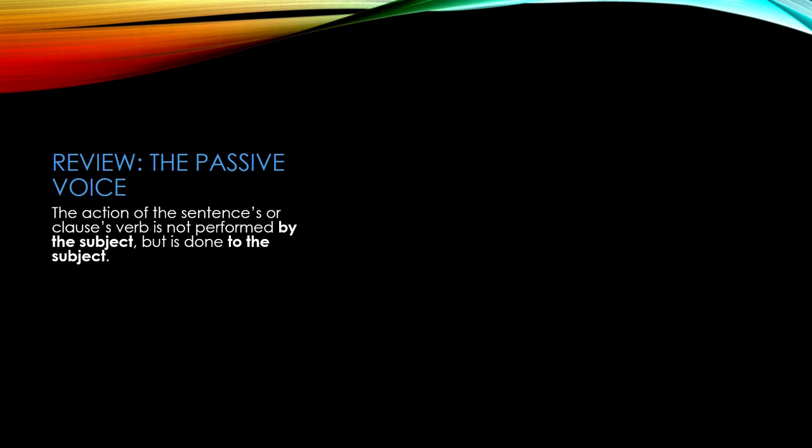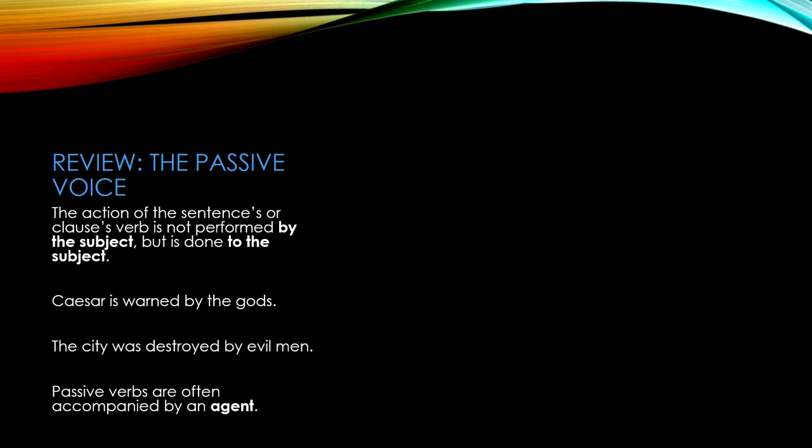You'll remember from chapter 18, in the passive voice, the action of the sentence's or clause's verb is not performed by the subject, but is done to the subject. Passive verbs are often accompanied by an ablative of agent, which tells who is actually doing the action of the verb. As a review, the passive personal endings are, in the first person